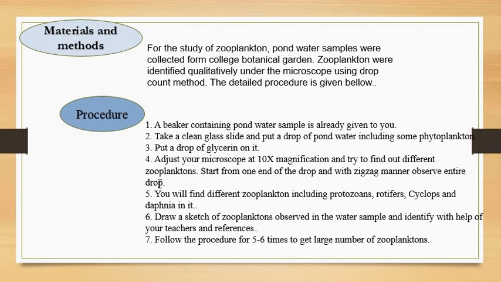You have to start from one point of the drop. So start from one end of the drop and with a zigzag movement, that is, if you go from one end to another end, again slightly move your slide, again go back to the opposite side, again slightly move your slide, again go back to the opposite side. So like this you have to observe your slide in a zigzag manner. Why is this done? Because we don't want to miss any field.